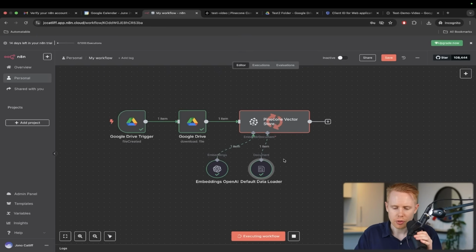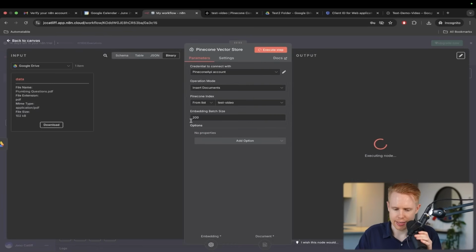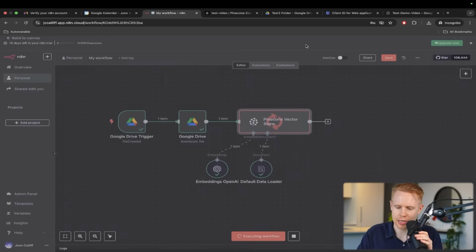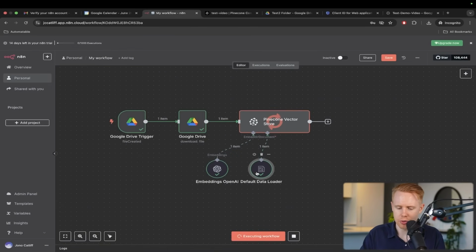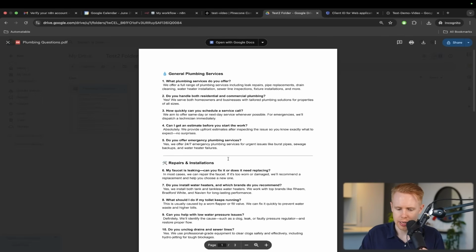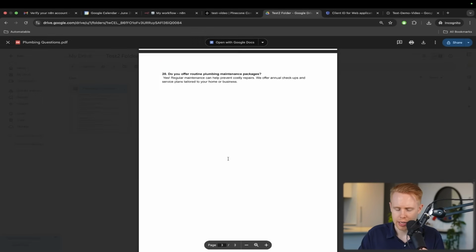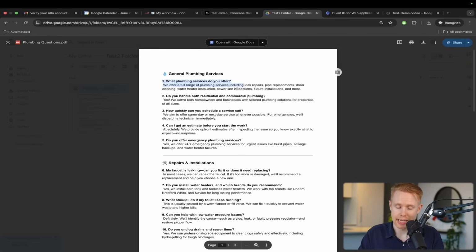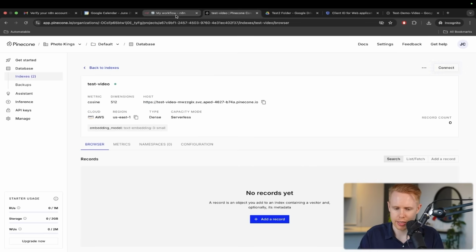But we'll see here that it's breaking the text down, and the embedding batch size is 200. To be honest, I don't entirely know what it means by a batch size of 200. But right now, it's going through the process of breaking this down into smaller pieces. So if we looked at this document here, it's not going to have this all in one go. It's going to break it down maybe by question and then answer, and question and then answer.